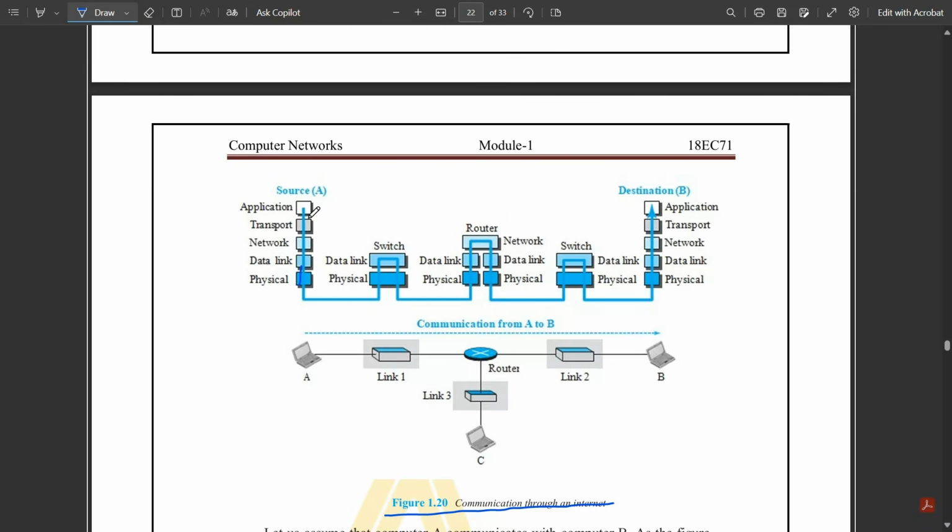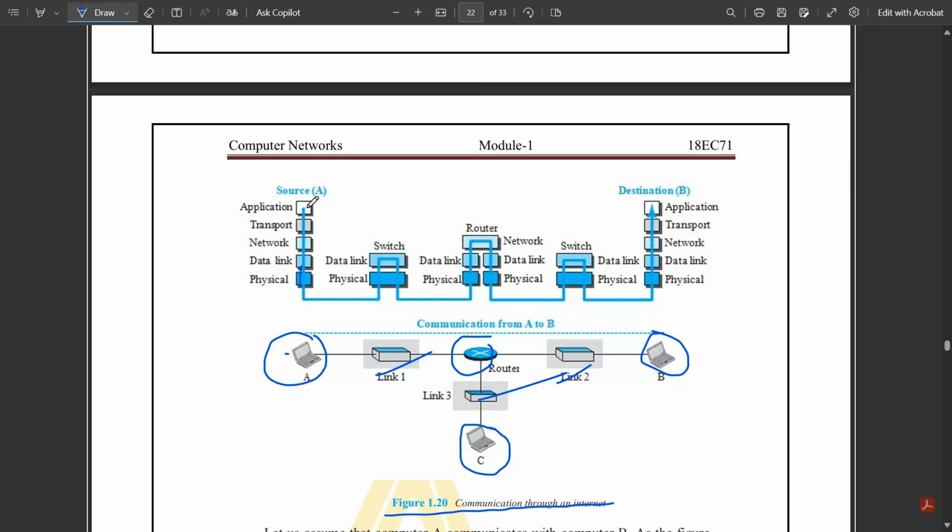So this is the communication which is taking place from source to destination, from source A to destination B. These are the links which are present here, and it is getting connected to the router. There are basically three links: link 1, link 2, and link 3, and these are the source host and the destination nodes. This is not required. This is the middle host that is in between the communication of A to B. This is not required. Just focus on this straight line here. In this line, the communication is taking place.